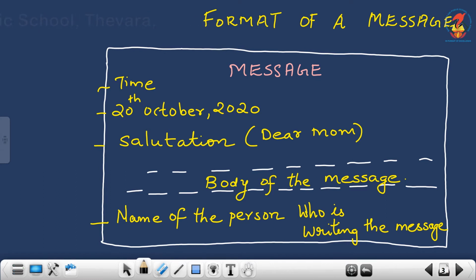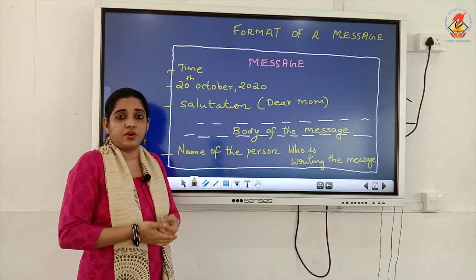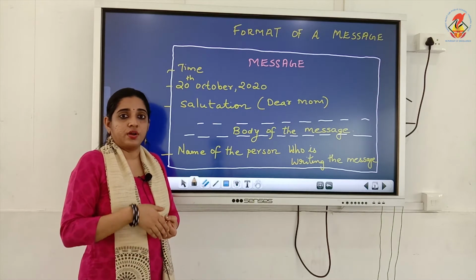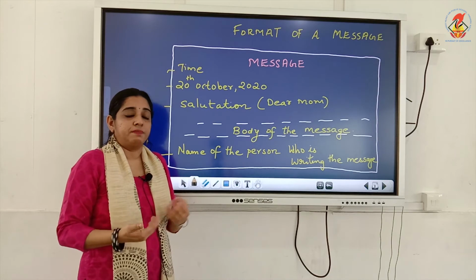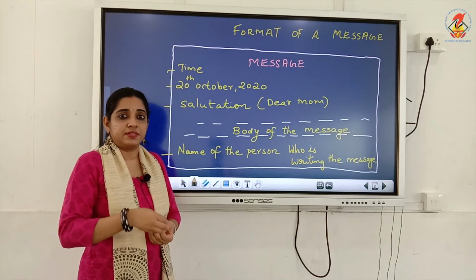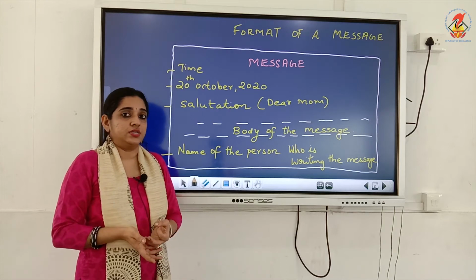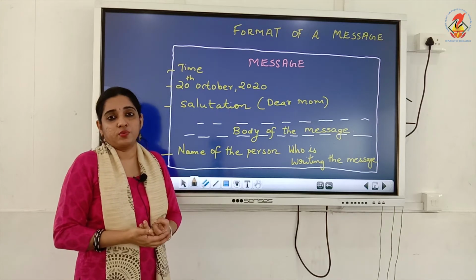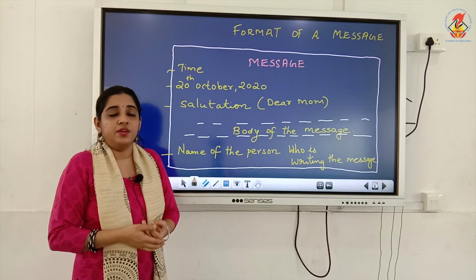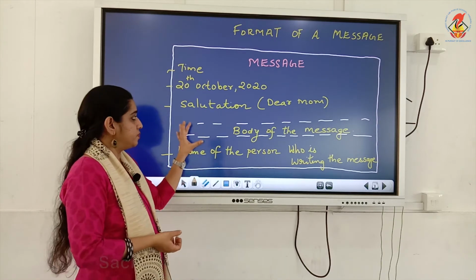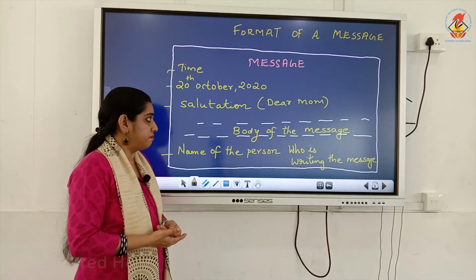Is it to give some important information, or is it to say something like a sorry message, or some other purpose, maybe giving some details about somebody who has called, hearing a telephonic conversation, you are writing something. So based on the purpose, that should be included in the body.